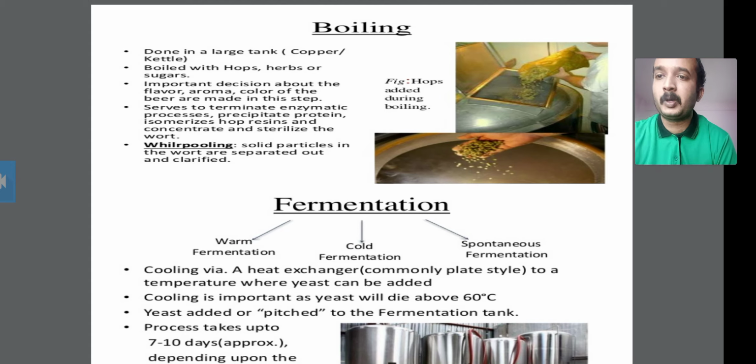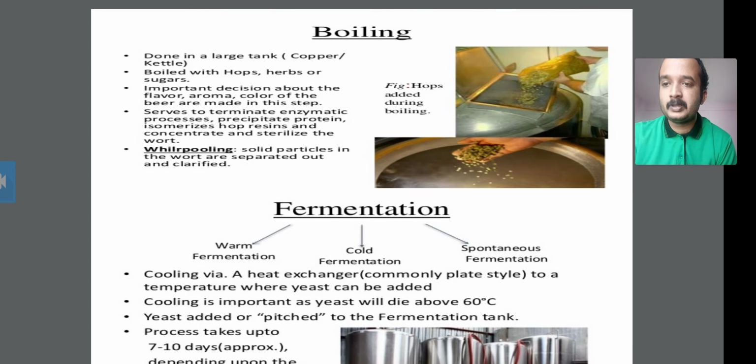The next process is the boiling process. After the lautering process, you have to boil the wort. It is done in a large tank, the copper kettle. You have to boil it with the hops and herbs or the sugars.